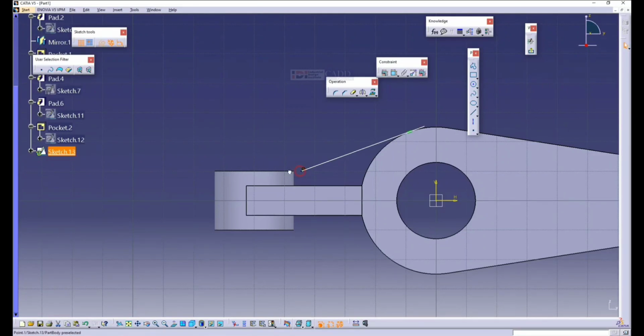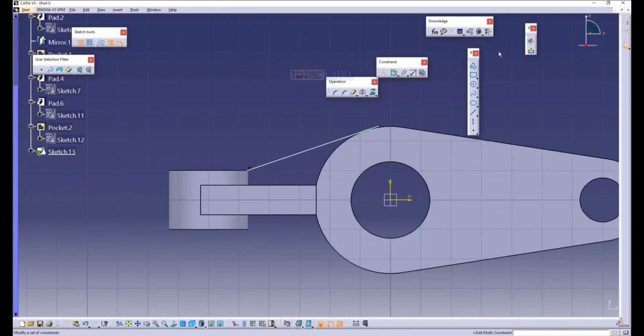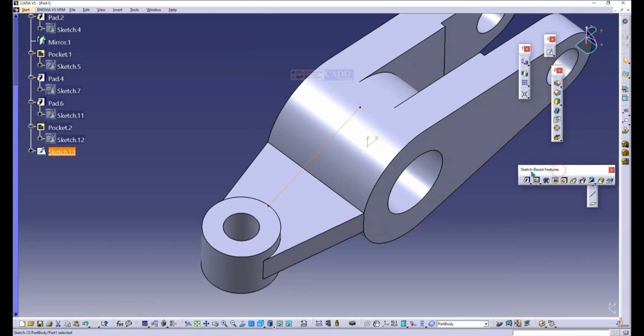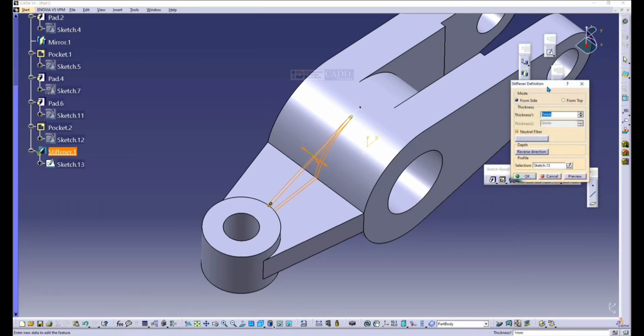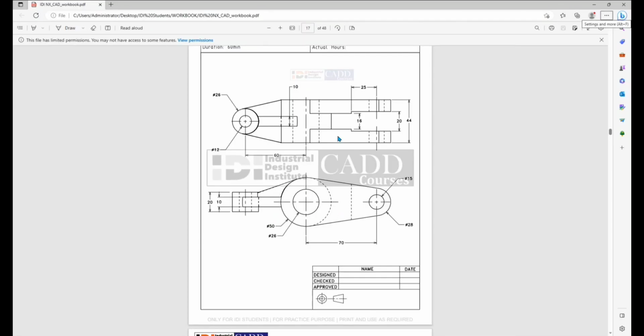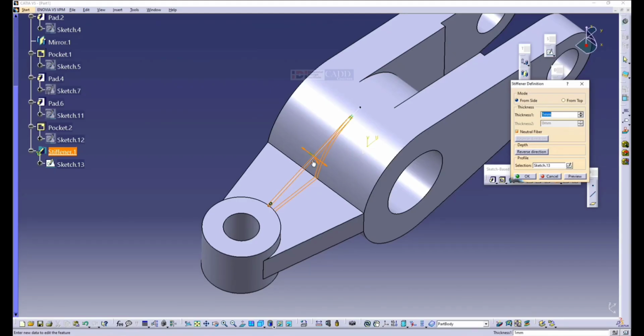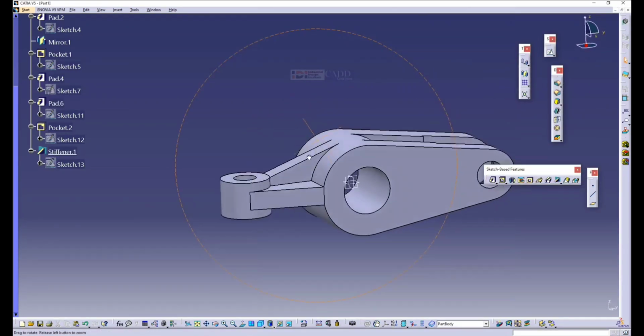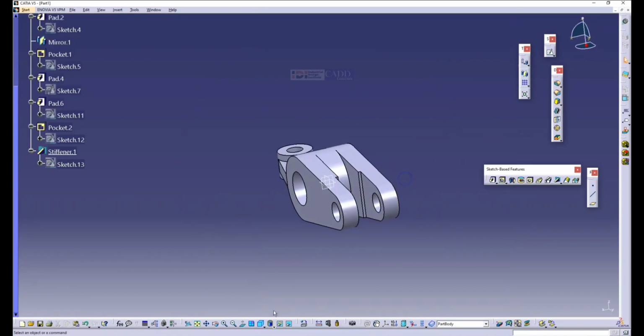Right, so for this element, I will go out. There is an option in sketch based feature. It's called stiffener. Stiffener is basically provided for support. So what is the thickness? It's 10 mm. 10 is the thickness. Say OK, done. So this is how the connecting rod linkage connector looks.